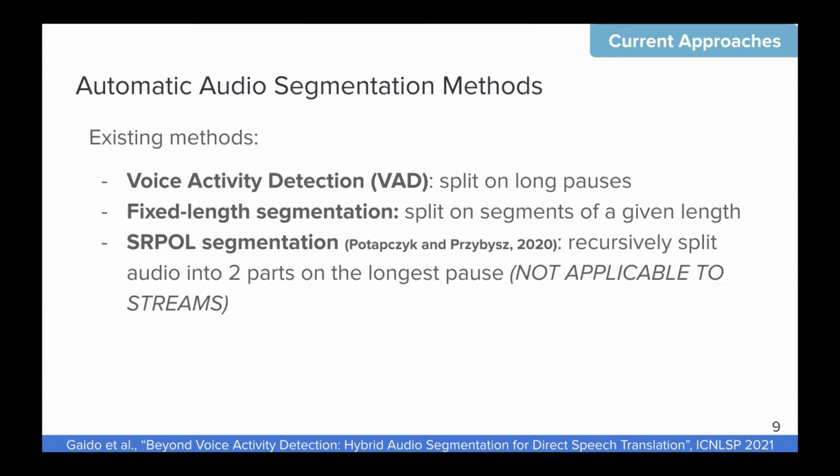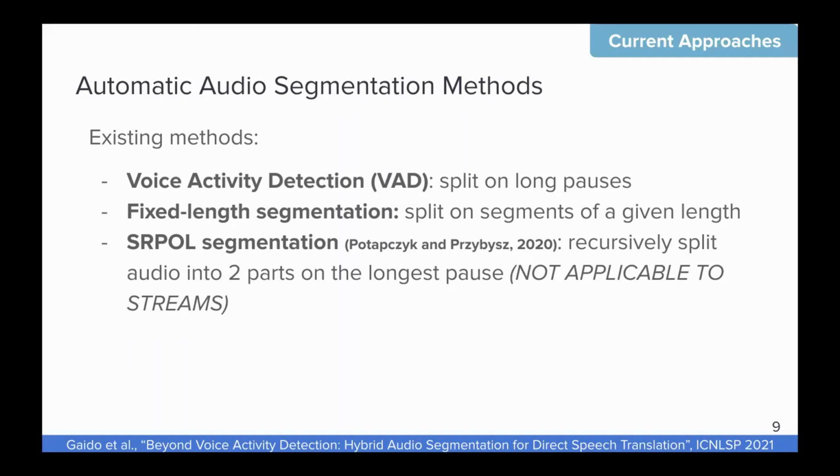Currently, there are 3 existing methods that are used to automatically segment the audio. The most widespread one is the voice activity detection, which is based on tools that split on long pauses. So basically, there is a tool that detects whether there is voice or not in a small fraction of time. And if no one is speaking, then the audio is split.